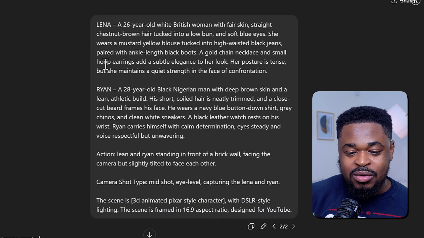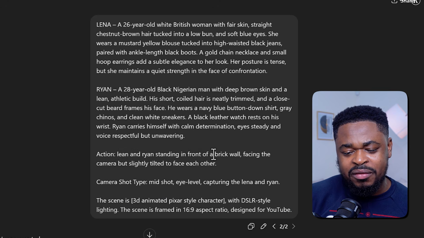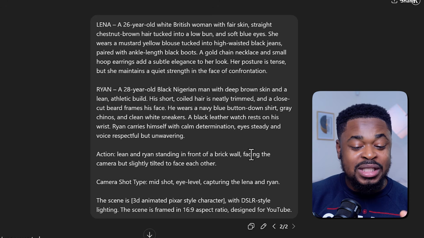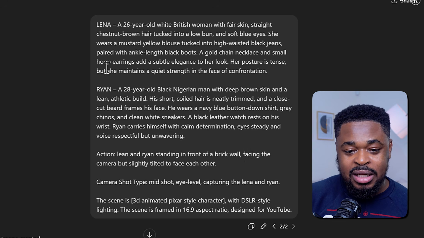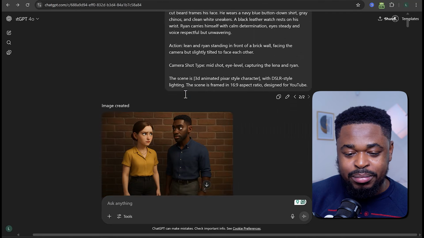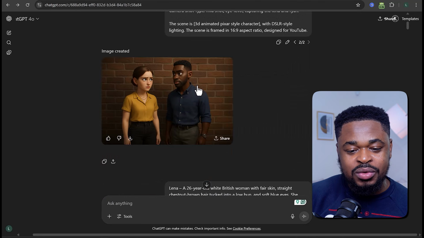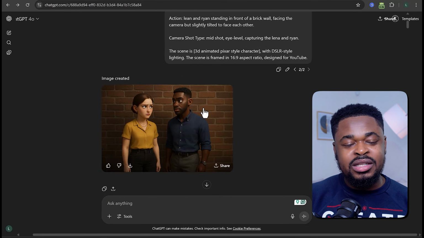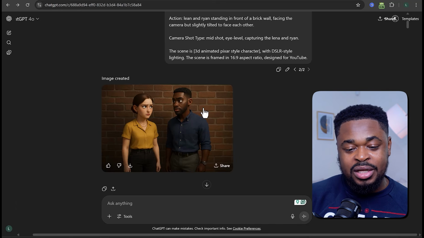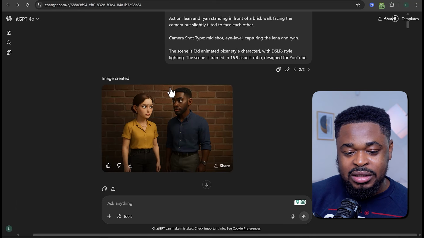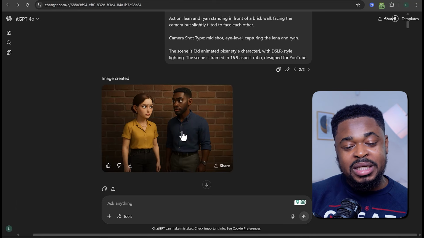So you can see once you have done this and enter this action. So here I said Lena and Ryan standing in front of a brick wall, facing the camera, but slightly tilted to face each other. Now you can see this, and boom, ChatGPT gave me these results. So this is one of the images that I'll be using to generate the video I just showed you, and this is very good. We have gotten the base image.